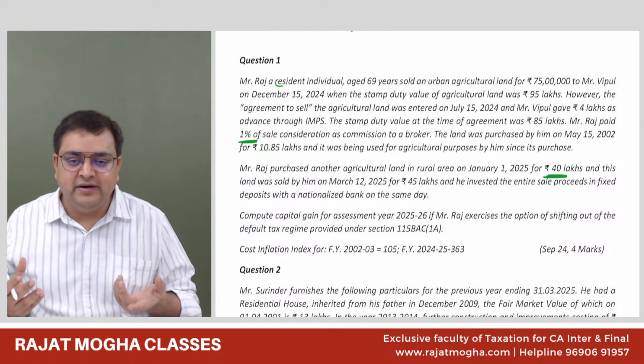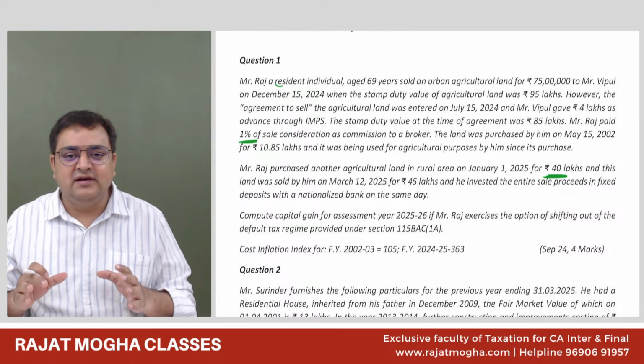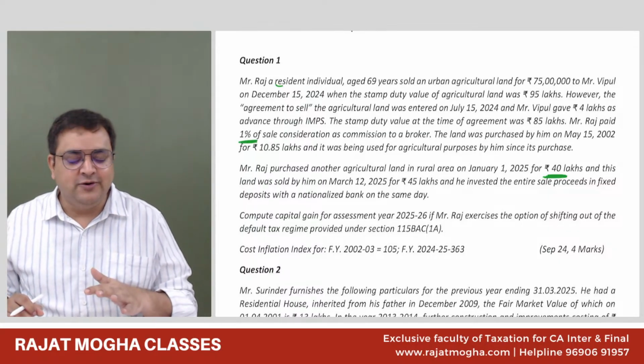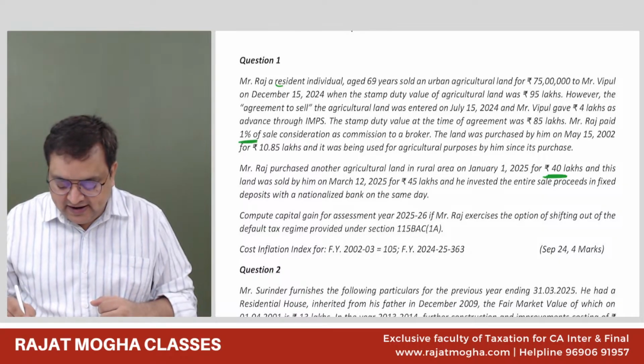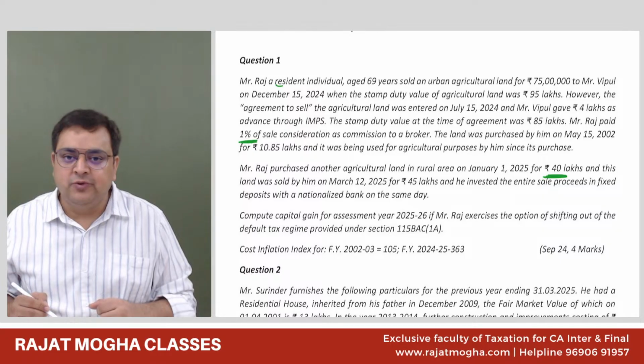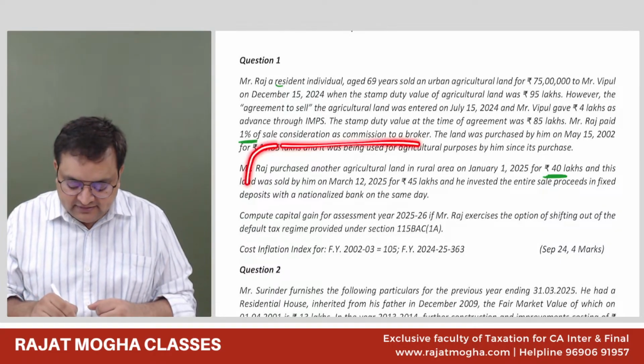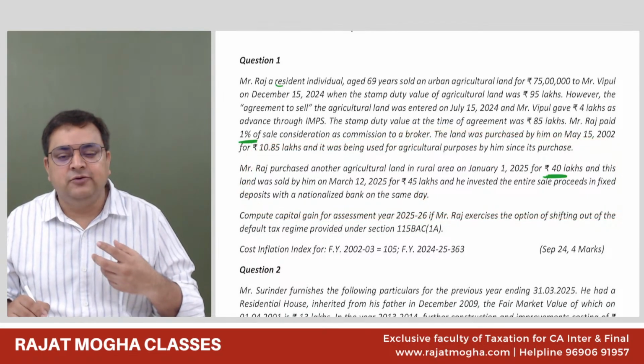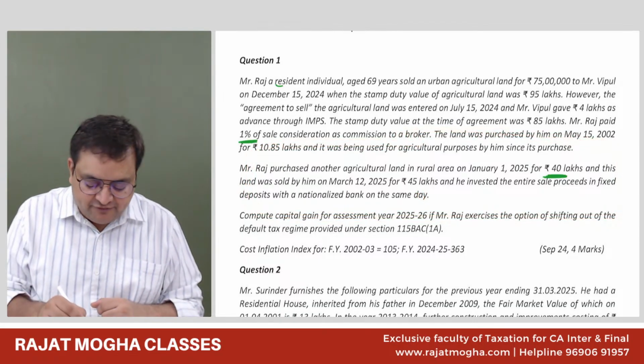There is a loophole here. Second thing, don't write in the examination that there is a loophole here. But practically, yes, there is a loophole. And the second thing is that it is not a capital asset. Therefore, there will be no capital gain. So this transaction is happening in the same year. We are selling this rural agriculture land in the same year. So we have to mention this.